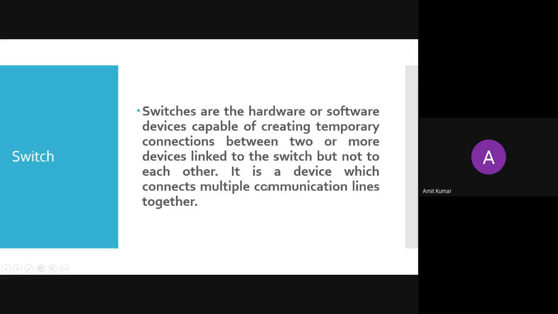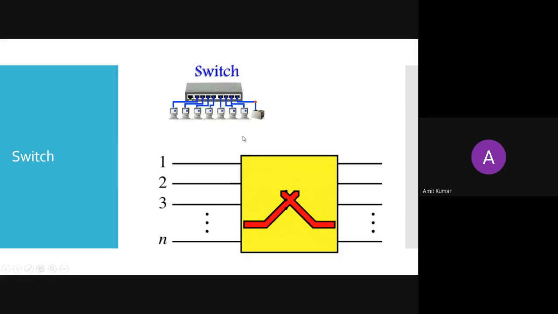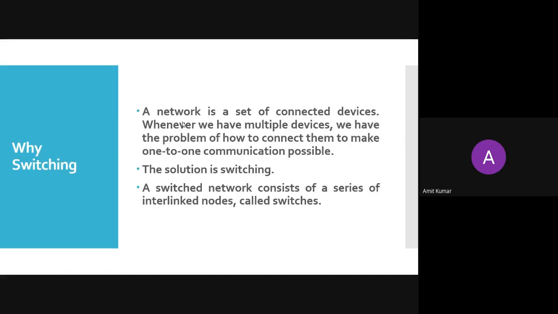Here is the definition of a switch. Switches are hardware or software devices capable of creating a temporary connection between two or more devices linked to the switch, but not to each other. It is a device to connect multiple communication lines. Here you can see we have 7 PCs and 1 printer. At a time you can make any 2 connections, and the other connections will be free. The connection will be temporary, so every time the connection will change in the switches. It will not be a dedicated link. It will be a changing connection. That is the definition of a switch.